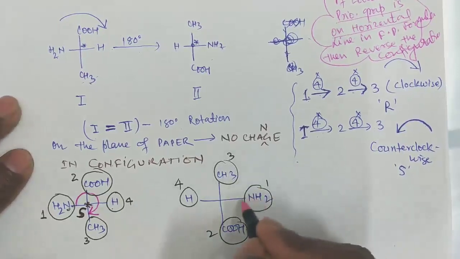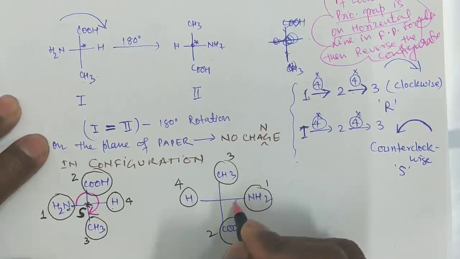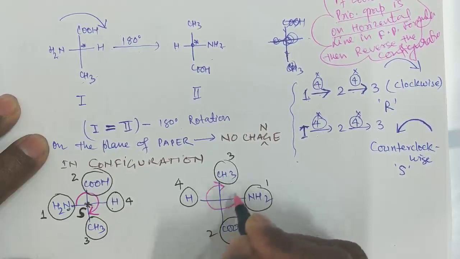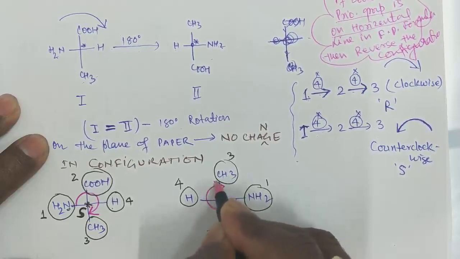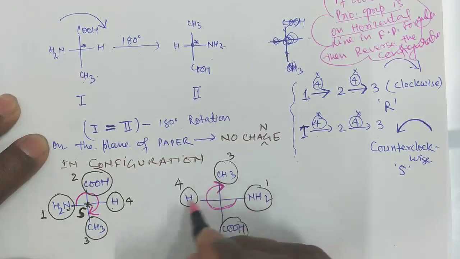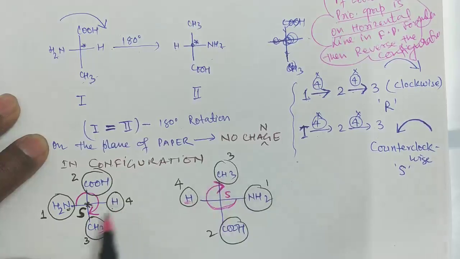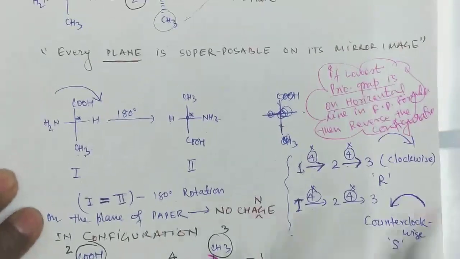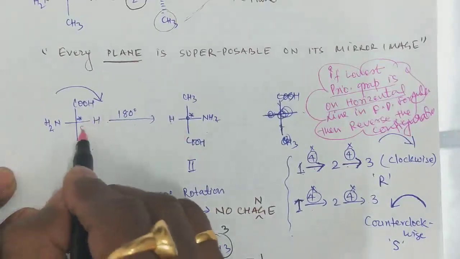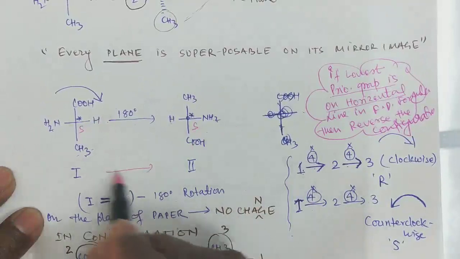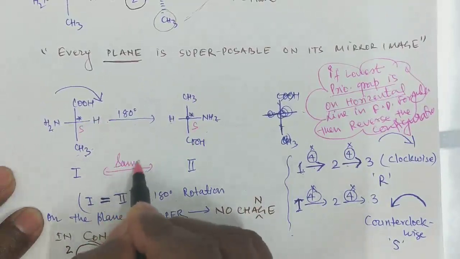Put your pen, move from 1 to 2, 2 to 3. Again, it is coming clockwise. So R, but it is S because the least priority group is on the horizontal line. See, in both the structures, they have the same configuration, S and S. Therefore, these two are the same molecule.